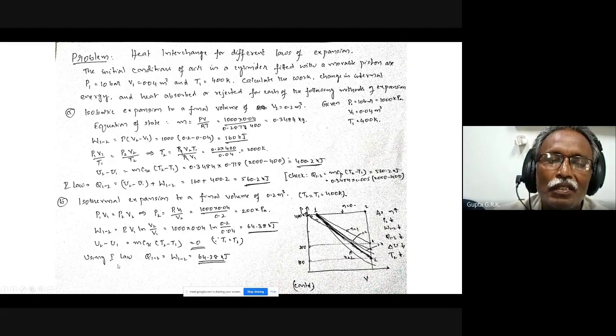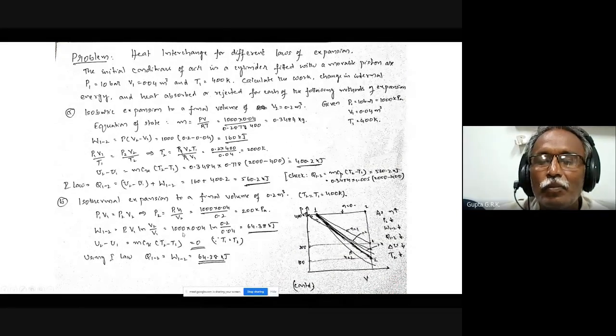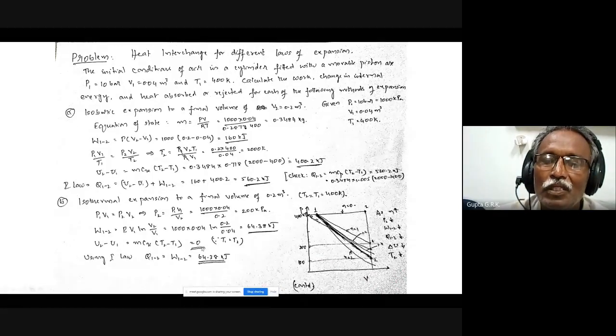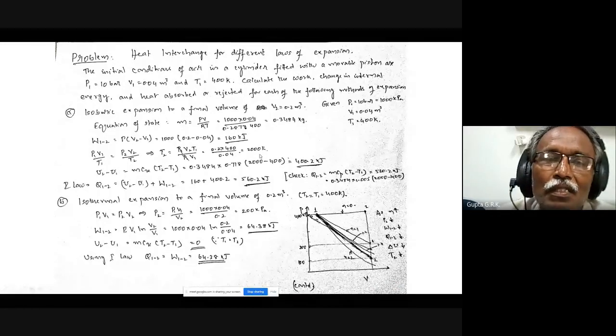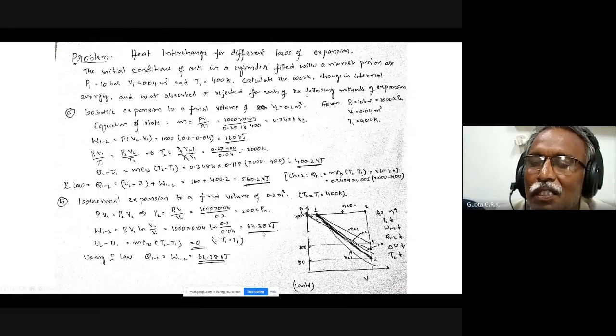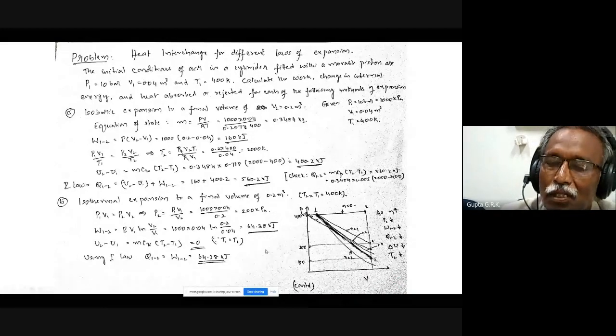Now I can find out the energy transfers. W12 is P1 V1 log V2 by V1. P1 is 1000, V1 is 0.04, and V2 by V1 is this one, so you can get this. And U2 minus U1 is mCv T2 minus T1, but we know that T1 is equal to T2, so this is 0. Because change in internal energy is 0, heat transfer is equal to work transfer, which is 64.38 kilojoules. You can see here, the work done W12 was 160 kilojoules, and there is a large decrease to 64.38 kilojoules, because the area under the curve is reduced. Okay, so that is about it.